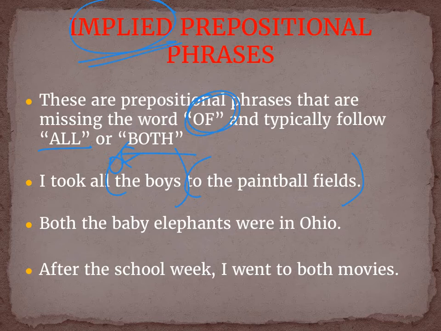In the second sentence, it reads, both of the baby elephants were in Ohio. In what?